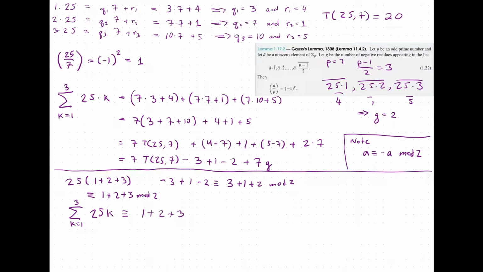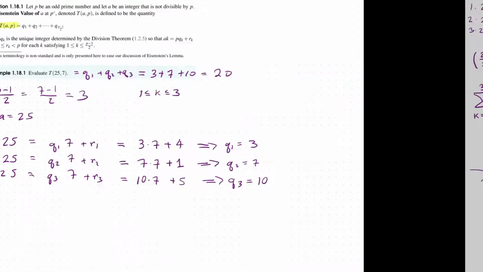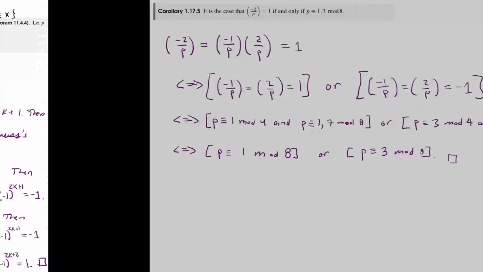But by Gauss's lemma, we know that the list a times 1 bar, a times 2 bar, all the way to a bar times (p minus 1)/2 bar, can be rearranged into the list 1 bar, 2 bar, 3 bar, all the way to (p minus 1)/2, so long as we omit signs.